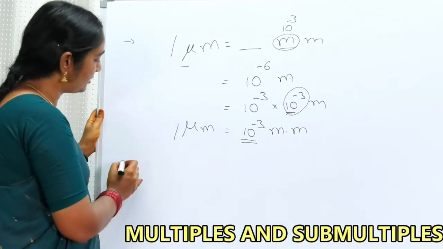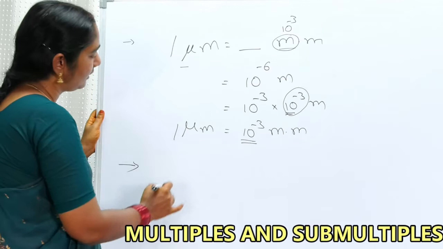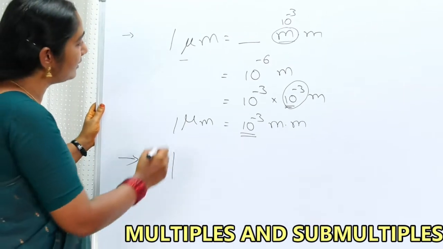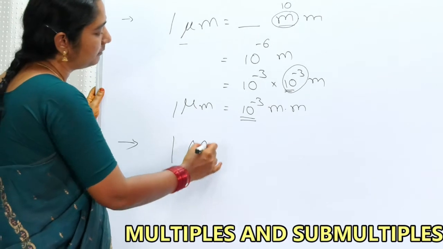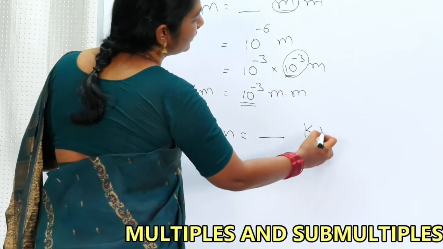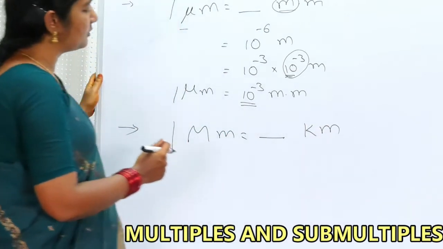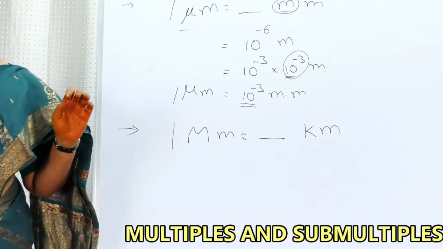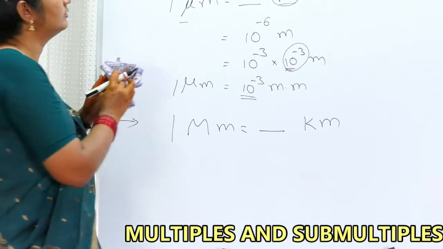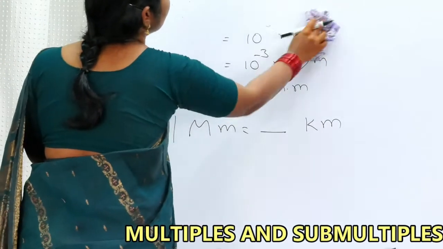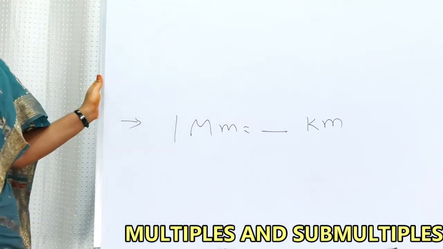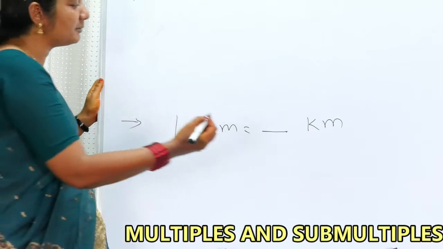Okay, madam, next question. 1 megameter is equal to dash kilometer. Next, get ready my dear friends. Now madam is asking me to convert a megameter into kilometer. I am not rubbing it out, so there is no confusion with writing this. Some students will be finishing the problem by the time I rub the board.